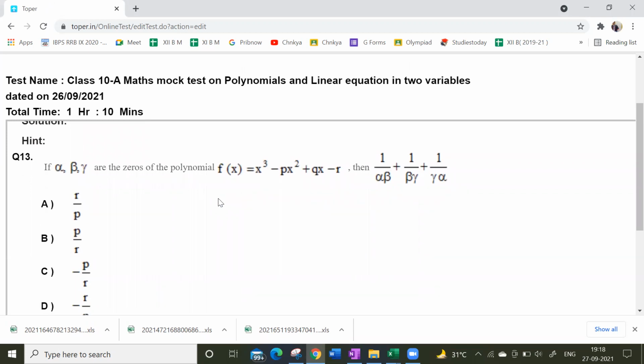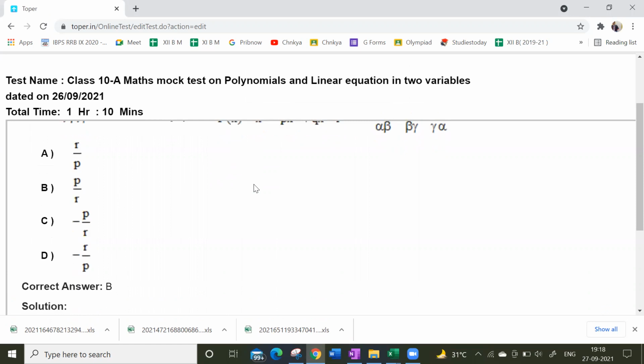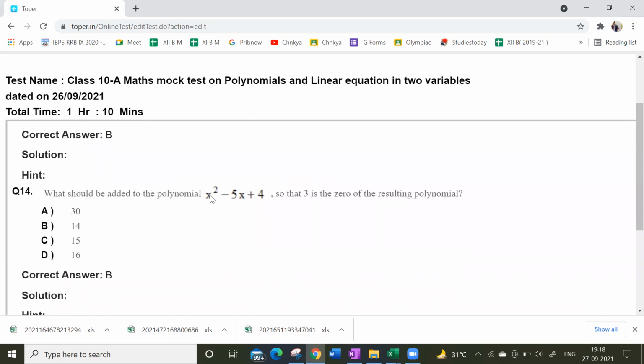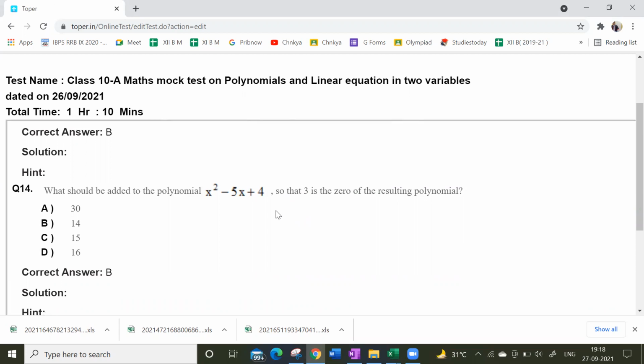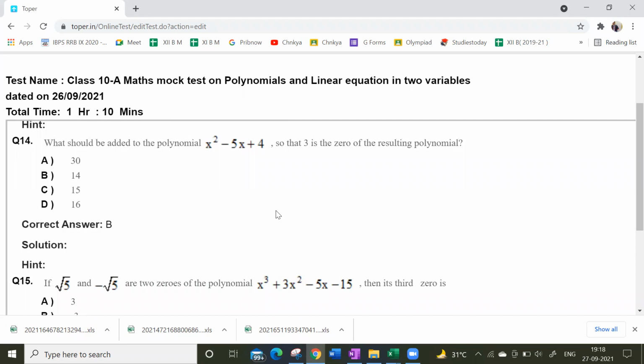Shadab, you are saying something that was wrong. Which question was that? Sir, I'll check and tell you once. Yes. So what should be added to this polynomial so that 3 is the zero of the resulting polynomial? 14. Answer. Guys, what should be added to this polynomial so that 3 is the zero of the resulting polynomial? What should be added? Make it fast. Tell me.